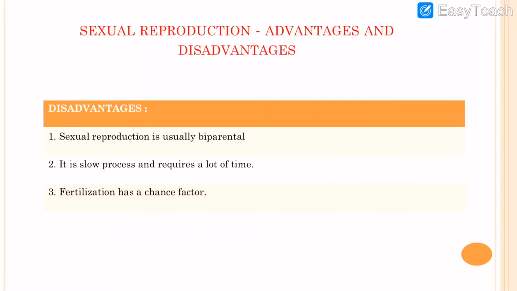But dear students, there are some disadvantages also. As we all know, sexual reproduction is a biparental process, so it includes two parents. So it is a slow process and it needs a lot of time and a lot of energy. And fertilization is also a chance factor. It depends upon chance whether two gametes are fused or they are not able to fuse. It depends upon probability. So these are the main disadvantages of sexual reproduction.